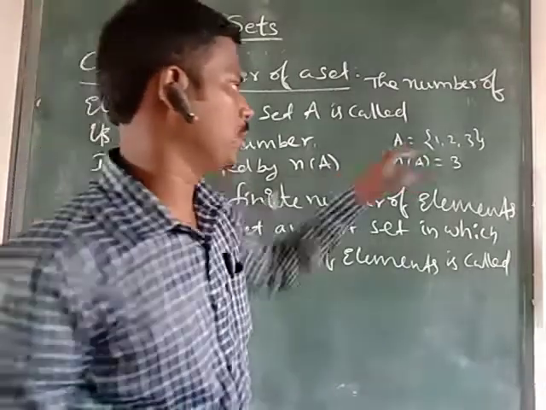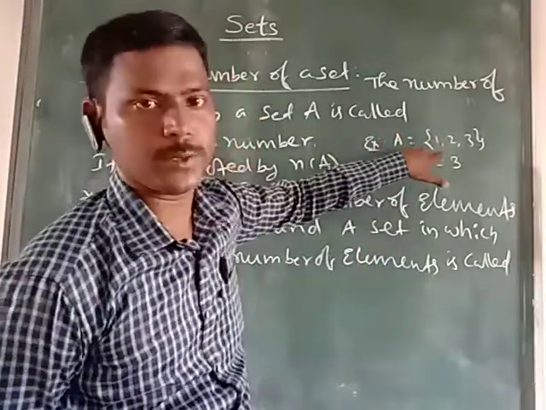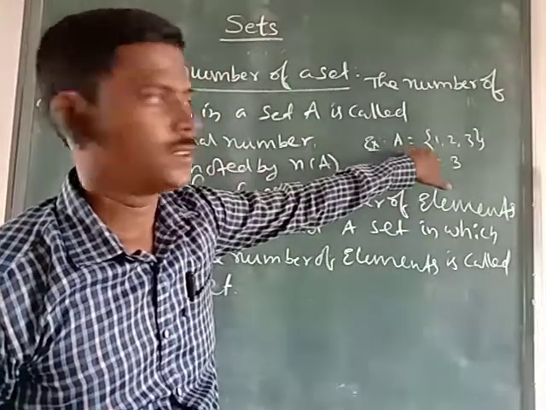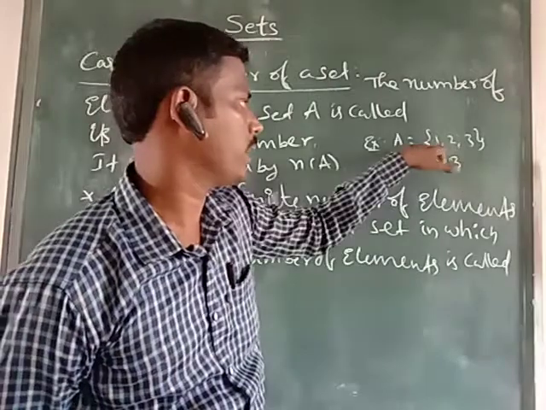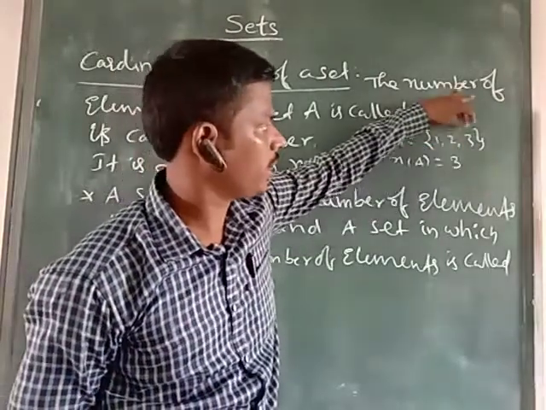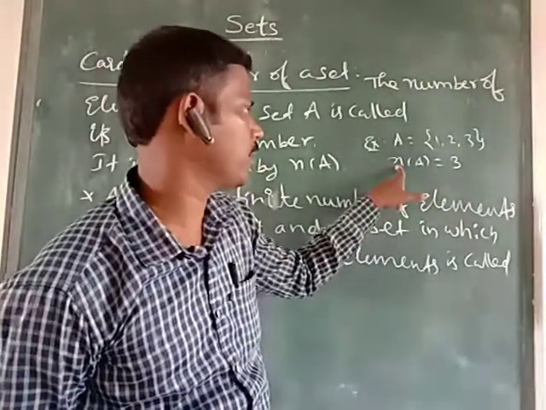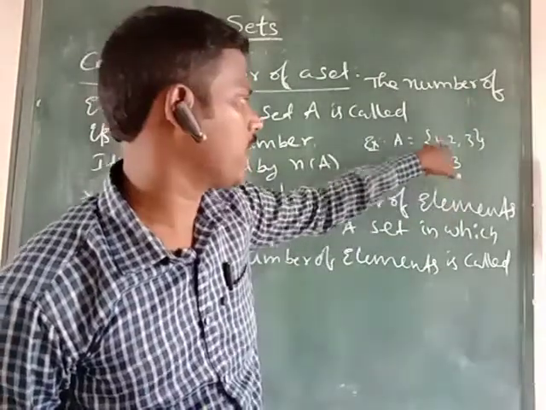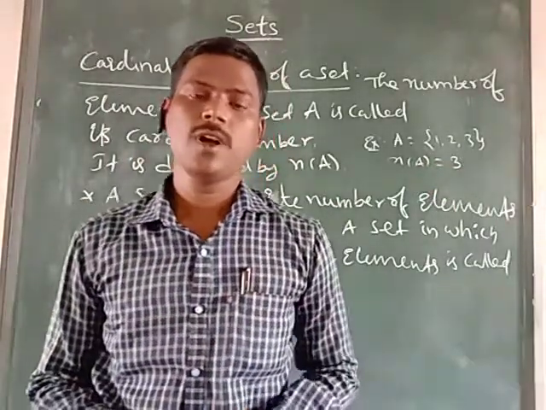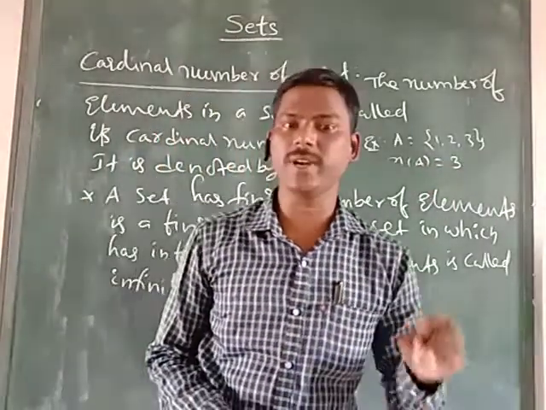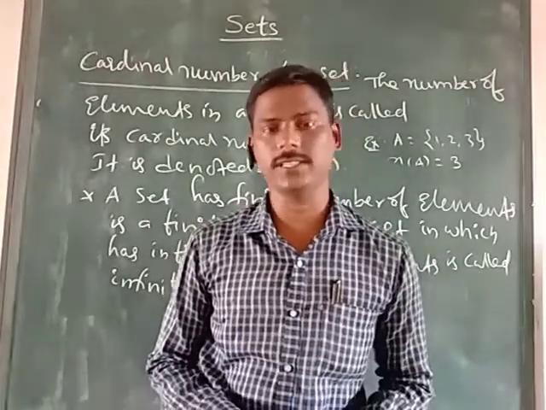Look at the example. Yes, children. If A equals the set of natural numbers less than 4, so A equals {1, 2, 3}. Here how many elements or objects are there? 3. That is denoted by n of A equals 3. So the cardinal number of A here is 3. Understood, children? How many elements are there in a particular set is called the cardinal number of the set.